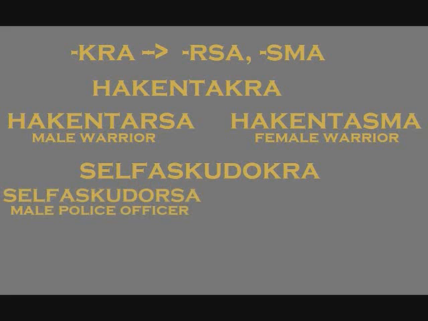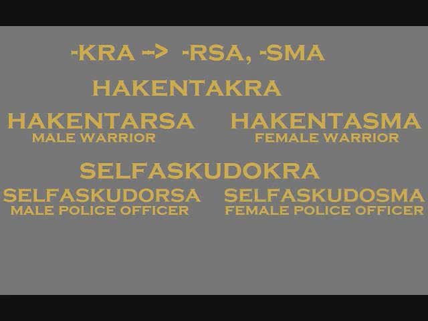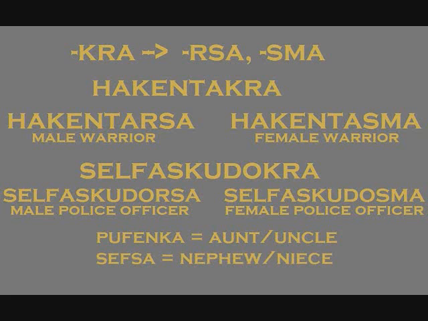Selfaskudorsa would be a male police officer, and Selfaskudosma would be a female police officer. Finally, there are some family nouns that only have a neuter form. These are Pufenka, aunt or uncle; Sefsa, nephew or niece; and Yotka, cousin.